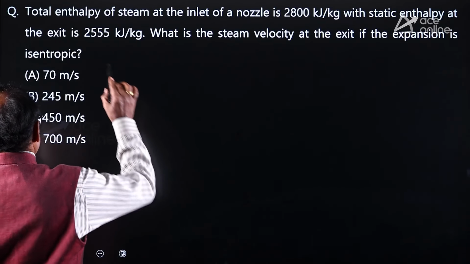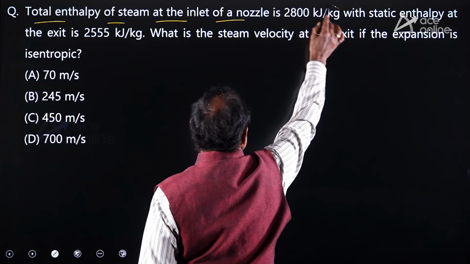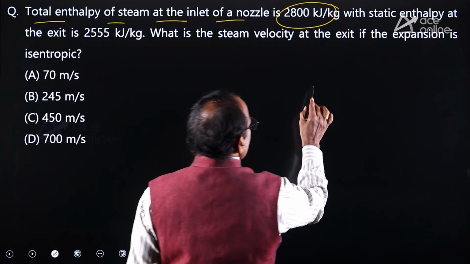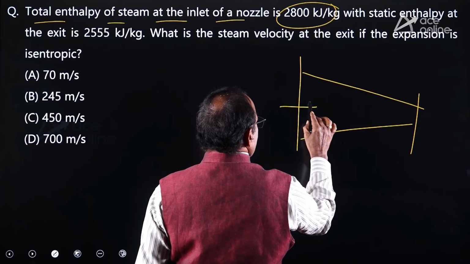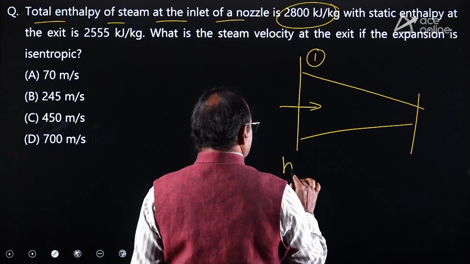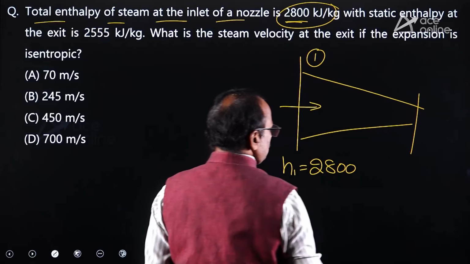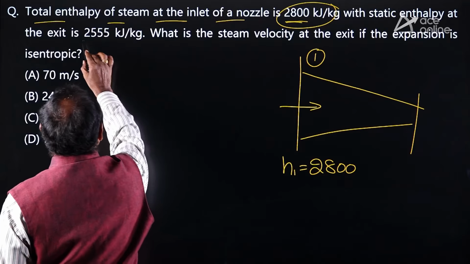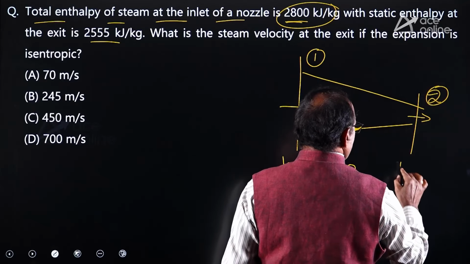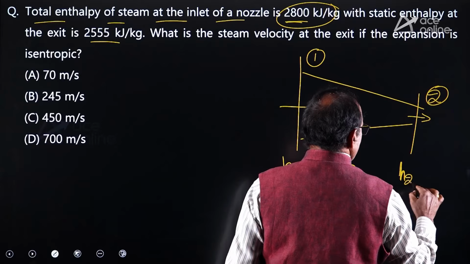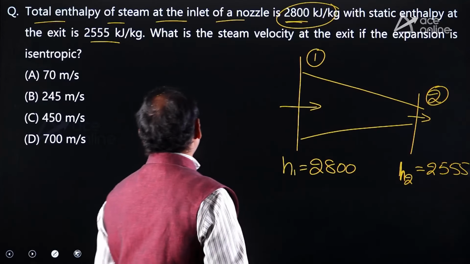It is asking: total enthalpy of steam at the inlet of the nozzle is 2800 kilojoules per kg. Let me mark the nozzle. This is the nozzle. Here the steam is entering with enthalpy H1 given as 2800 kilojoules per kg, and at exit the total enthalpy of the steam, which I mark as H2, equals 2555 kilojoules per kg.